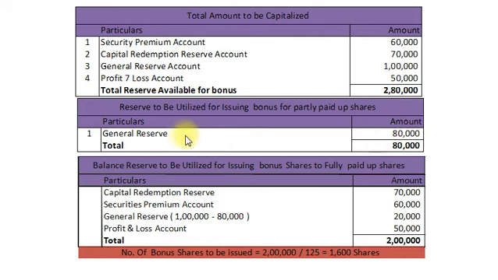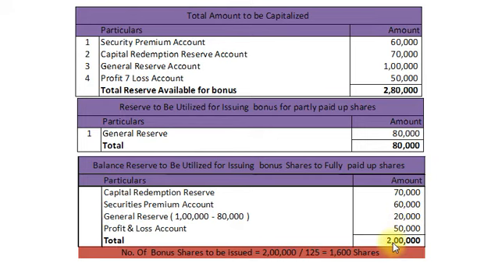That we have already seen. 4,000 equity shares multiplied by rupees 20, it would be 80,000. So remaining balance would be rupees 2 lakh. That is capital redemption reserve 70,000, securities premium 60,000, general reserve 20,000, and profit and loss account 50,000.